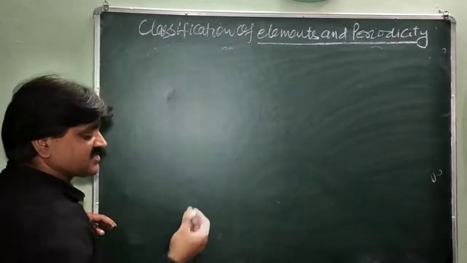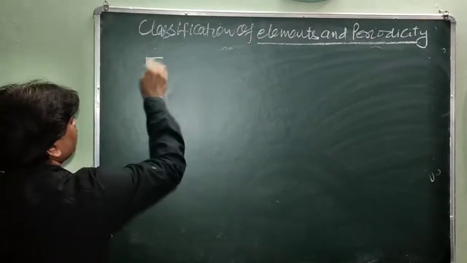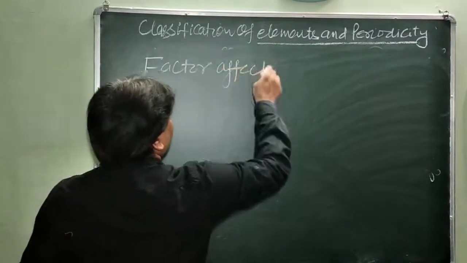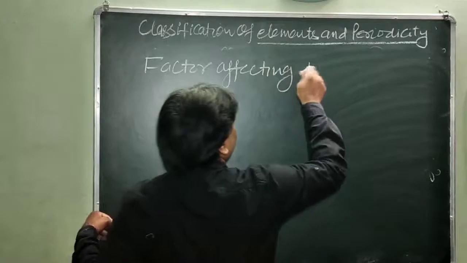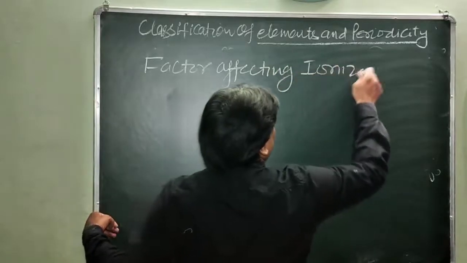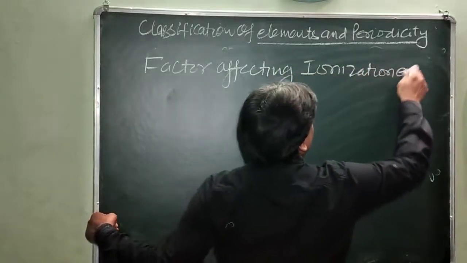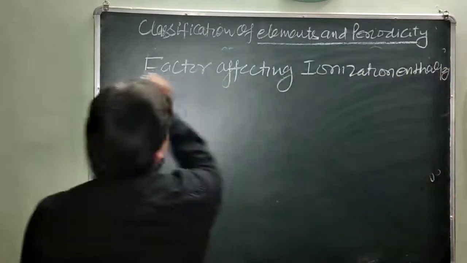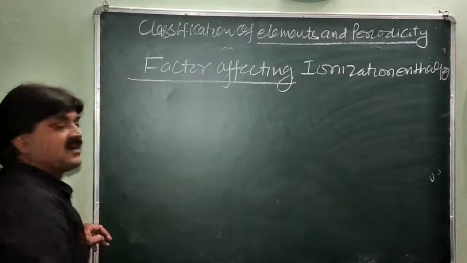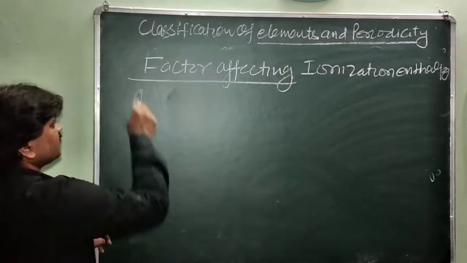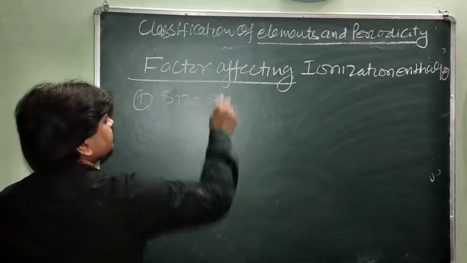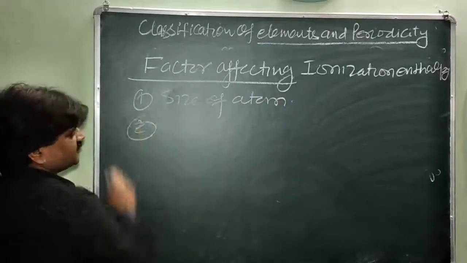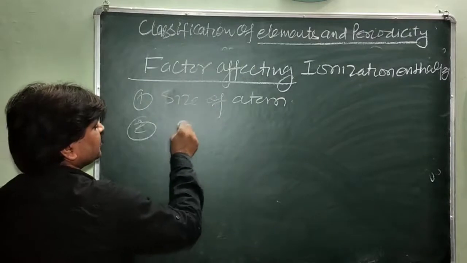Factors affecting ionization enthalpy. Which factors affect the ionization enthalpy? First one, size of atom. Second one, charge on nucleus.